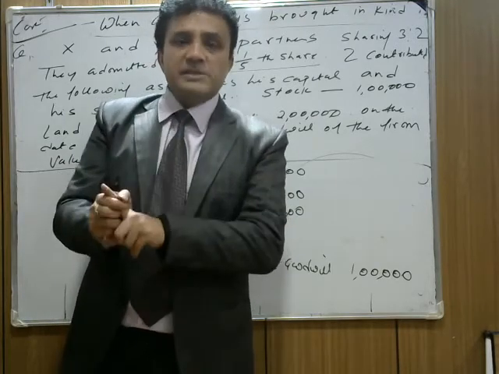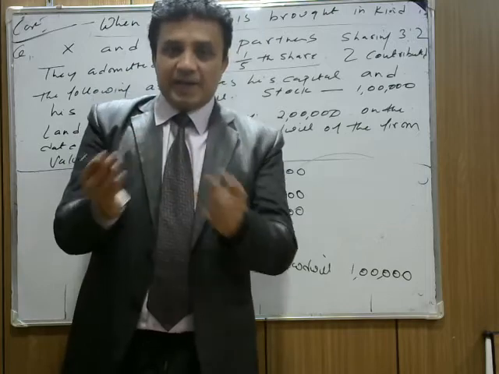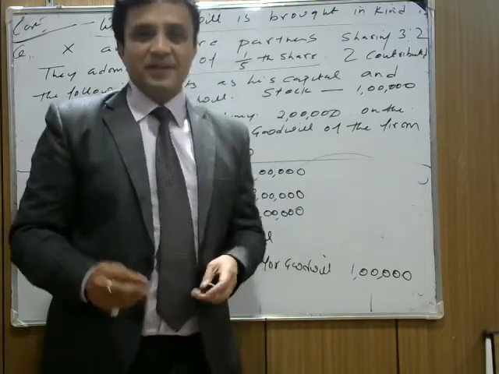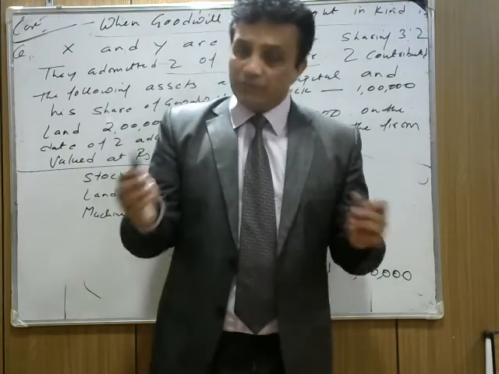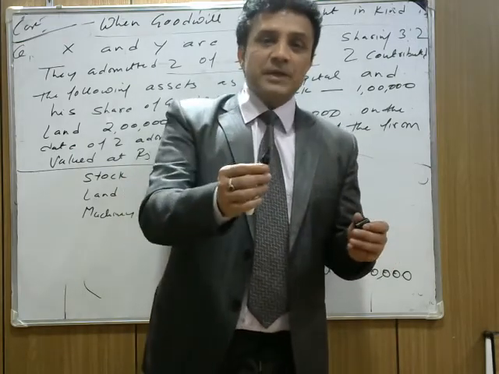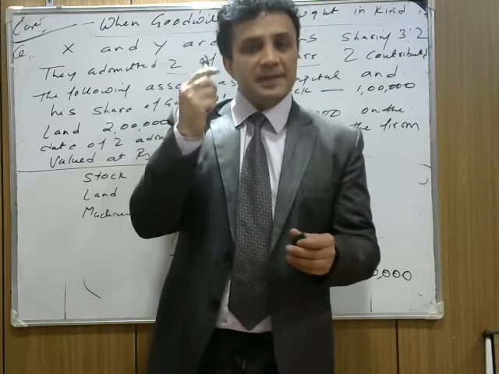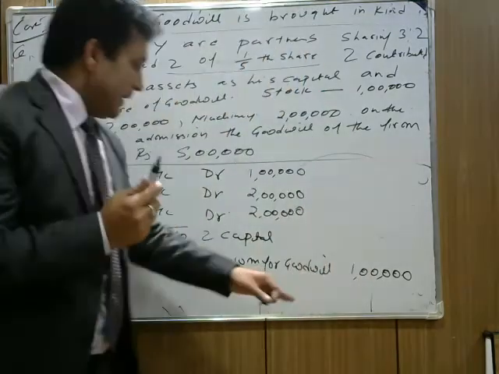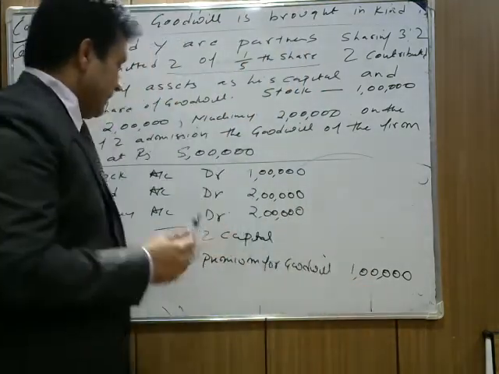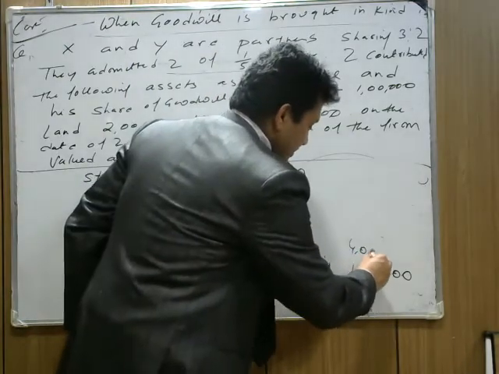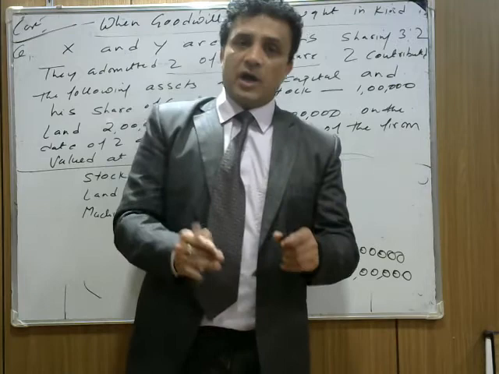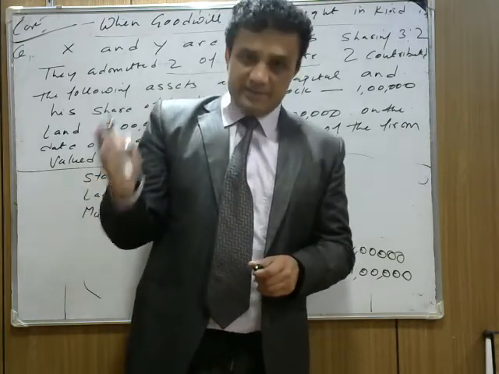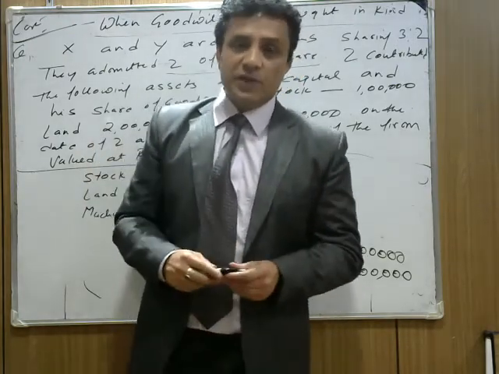At the time of Jet's admission, the goodwill of the firm is 5 lakh, and Jet कितने share में आया? 1/5 में. So he needs to bring 1/5 of 5 lakh, which is 1 lakh. Okay, so 1 lakh is goodwill. The next, capital, is 4 lakh. The total assets he brings cost 5 lakh, out of which 1 lakh is share of goodwill and 4 lakh is share of capital.